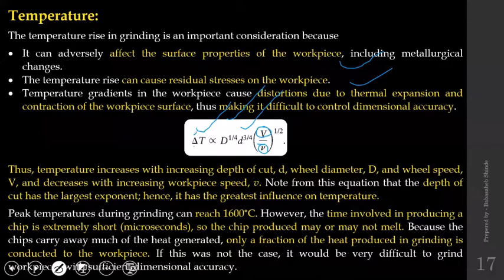So if you increase any of those three, the temperature is going to increase. Whereas if you increase the small v, the speed of the work surface, temperature is going to decrease, because that is inversely proportional.